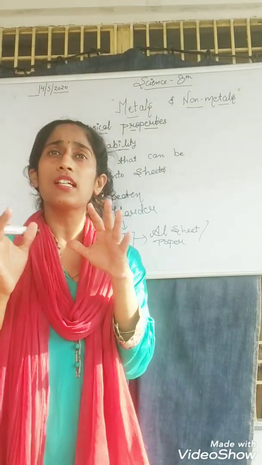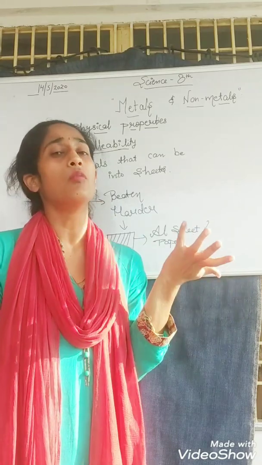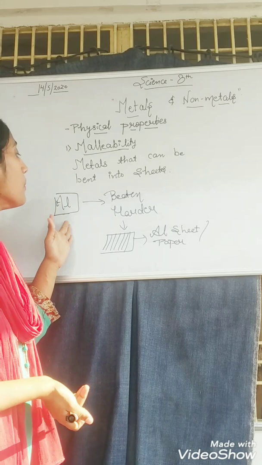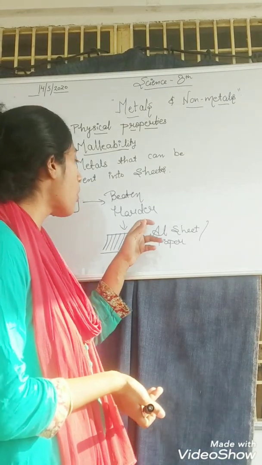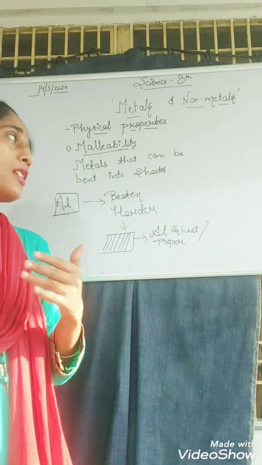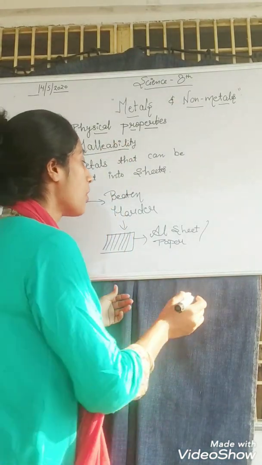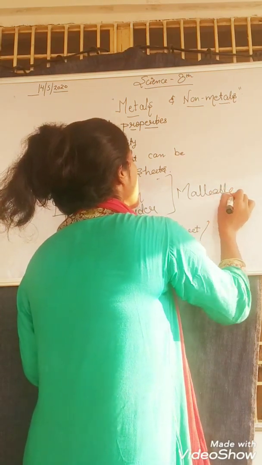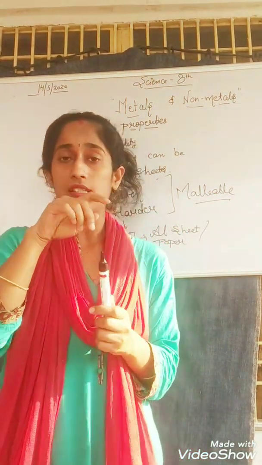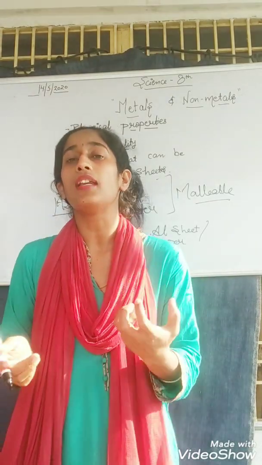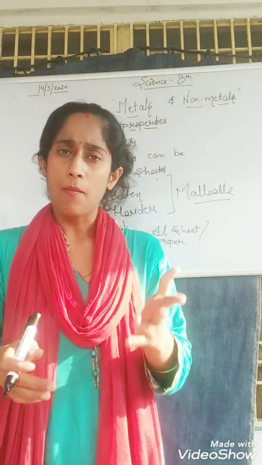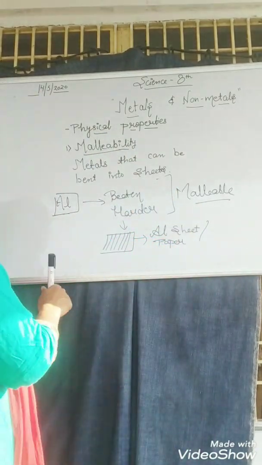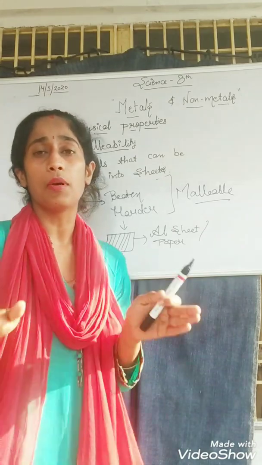Aluminium is a hard element. When it is beaten harder and transformed into a sheet, then it is said to be malleable, and we can say that metals have the property of malleability, meaning they can be bent into simple sheets.